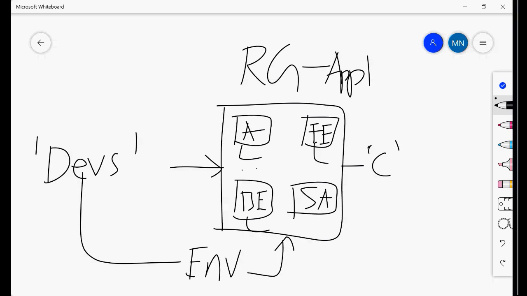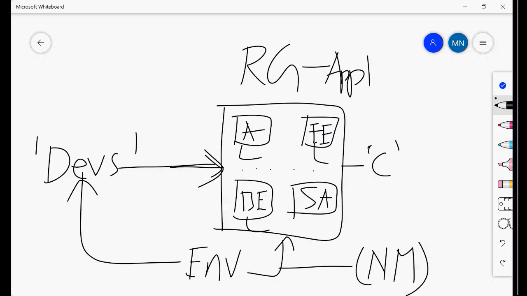Likewise, they have given me a lot of requirements, and if they want this environment, it is me who will build it and give it back to the developers, and the developers will do their activities, whether development, deployment, upgrading or migrating the application, I don't know. But ultimately giving them the environment is my responsibility.